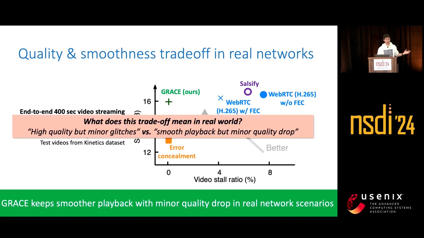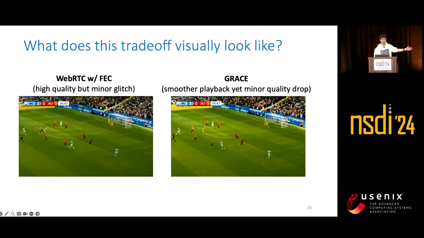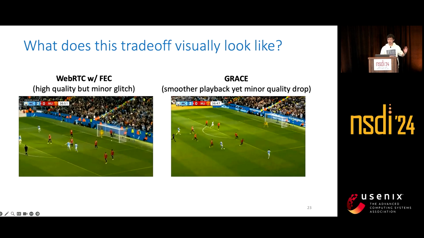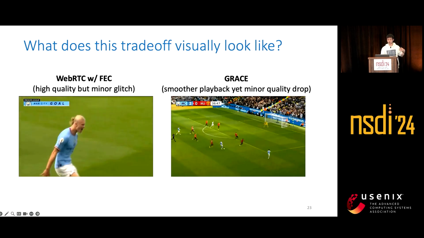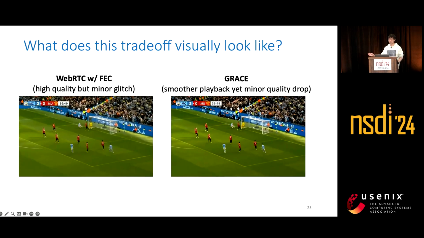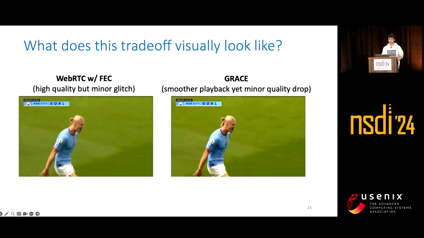So what does this trade-off mean in the real world? One is high quality but minor glitches like WebRTC and Salsify, and another is smooth playback but a little bit of quality drop like GRIS. To answer this question, there are 2 demo videos streamed by WebRTC and GRIS on the fluctuating bandwidth. Let me play the first video here, streamed by WebRTC. As we can see, the video has multiple glitches during the playback. In contrast, let's look at the video played by GRIS. It's much smoother with no notable freezes.